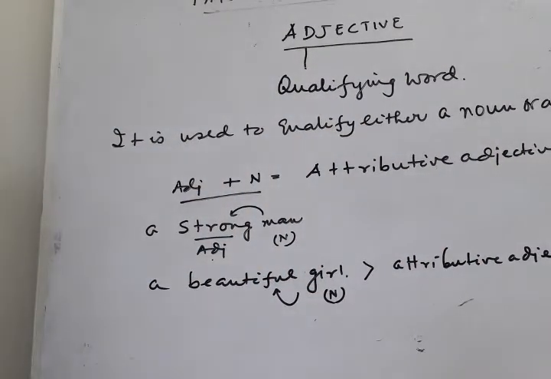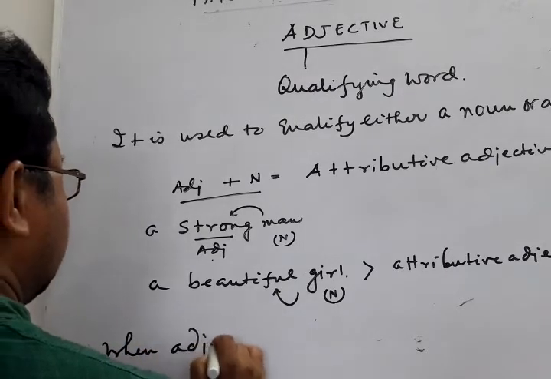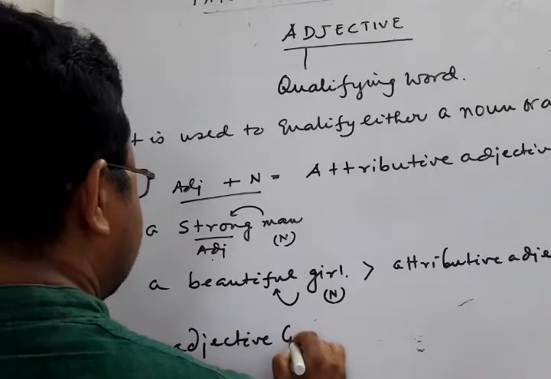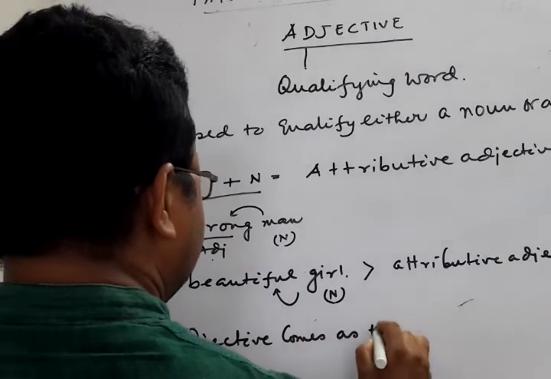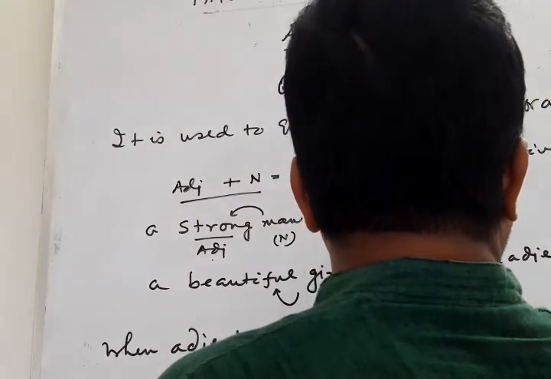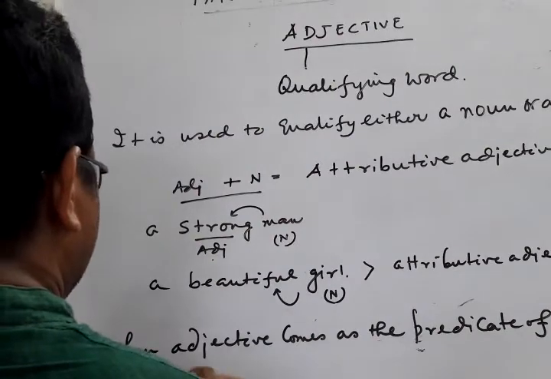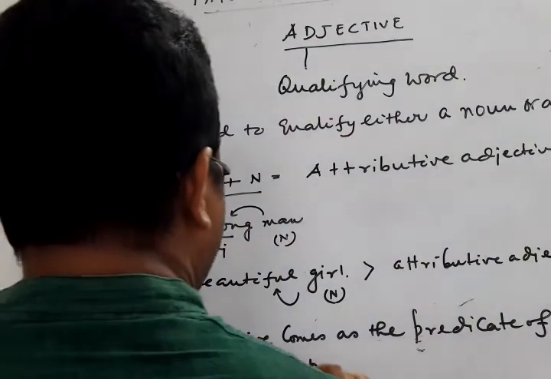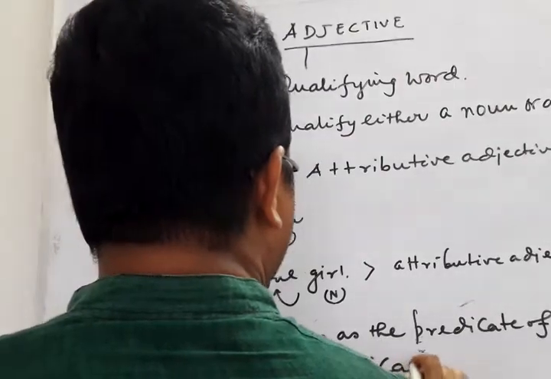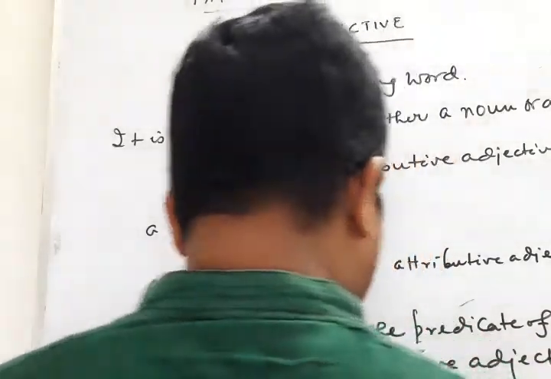Another thing is predicative adjectives. And what are these predicative adjectives? When an adjective comes as the predicate of a verb, it is called predicative adjective. It is called predicative adjectives.